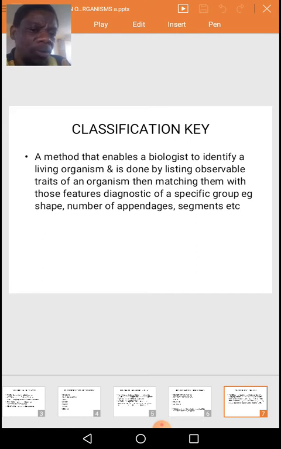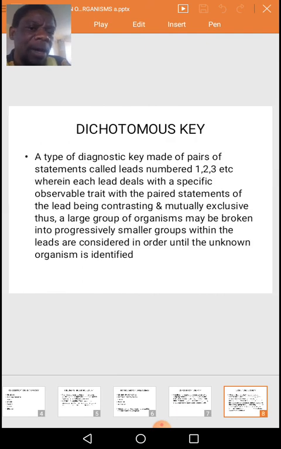Now, the classification key is a method that enables a biologist to identify a living organism and is done by listing observable traits of an organism, then matching them with those features diagnostic of a specific group, e.g. the shape, the number of appendages, the segments, etc. Now, a dichotomous key is a type of diagnostic key made of pairs of statements called leads. And these leads, they are numbered 1, 2, 3, etc., wherein each lead deals with a specific observable trait, with the paired statements of the lead being contrasting and mutually exclusive. Thus, a large group of organisms may be broken into progressively smaller groups within the leads and are considered in order until the unknown organism is identified.